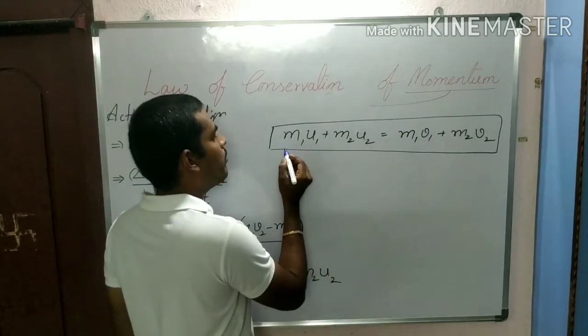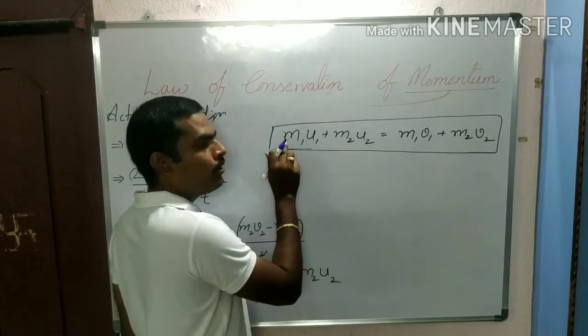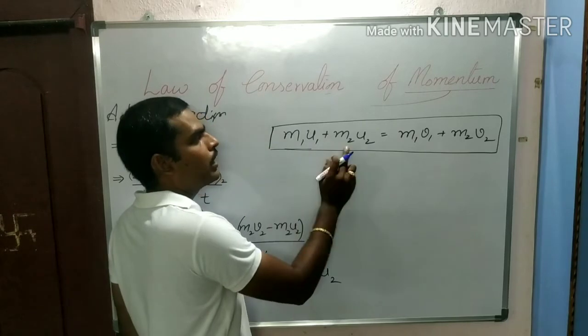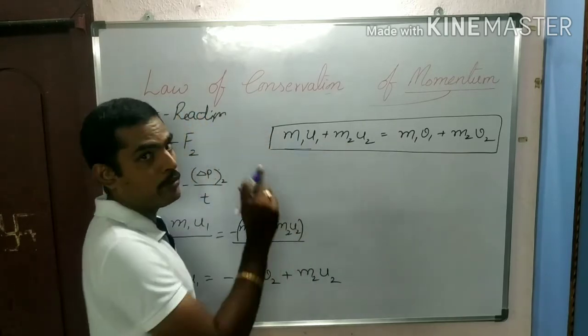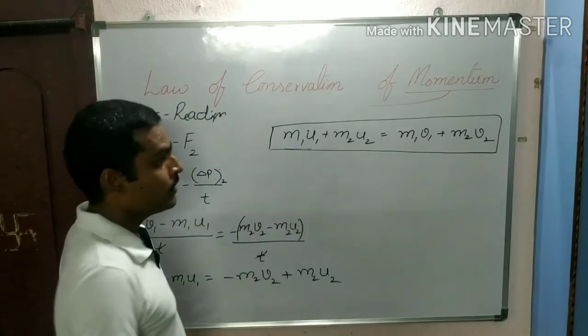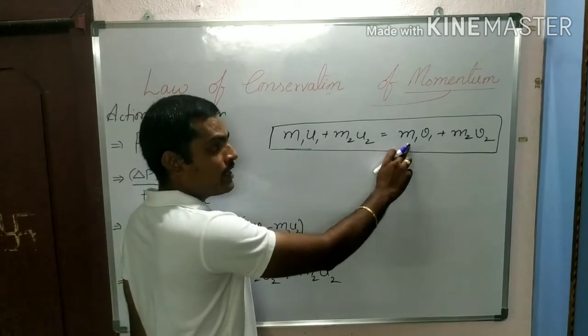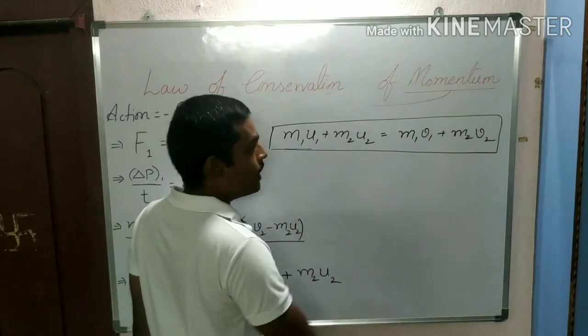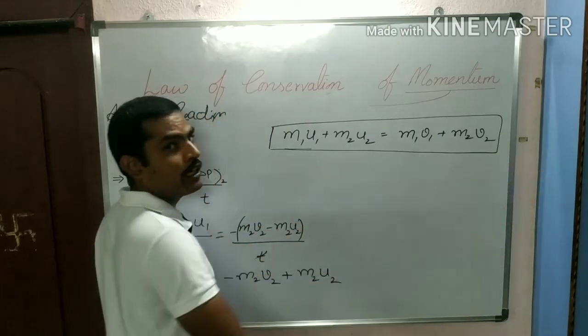Now you see, m1 u1 is the momentum of the first object and m2 u2 is the momentum of the second object before collision. m1 v1 is the momentum of the first object after collision, and m2 v2 is the momentum of the second object after collision.